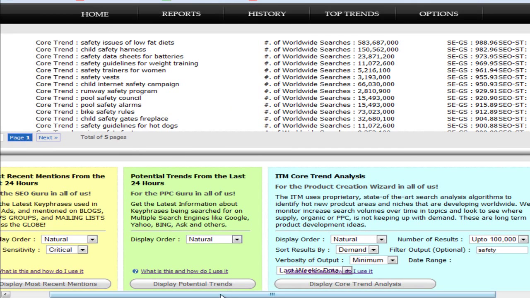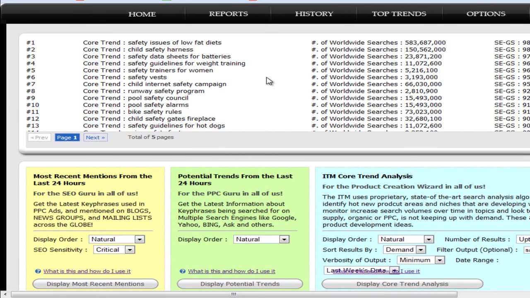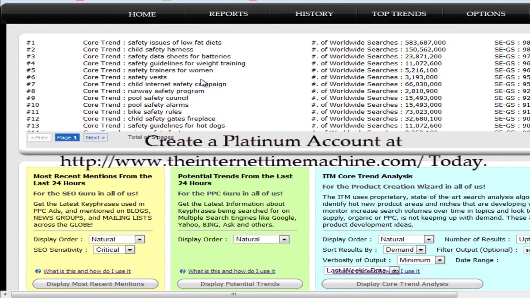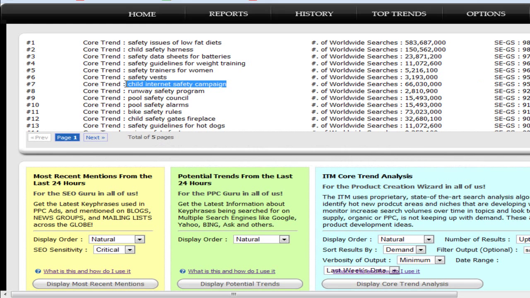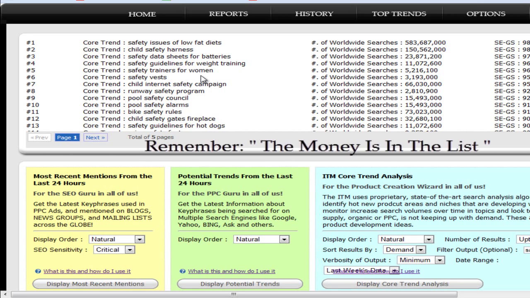If you use the Internet Time Machine this way, it serves as an amazing tool to build large lists of highly qualified people who go on to avail your services or purchase your products. This was an example of how to go about campaigning to build lists of customers. As you may have heard before, the money is in the list. So make sure whenever you're advertising, you have opt-in pages set up to get people's attention for free advice or free products before you go on to throw your paid products at them.